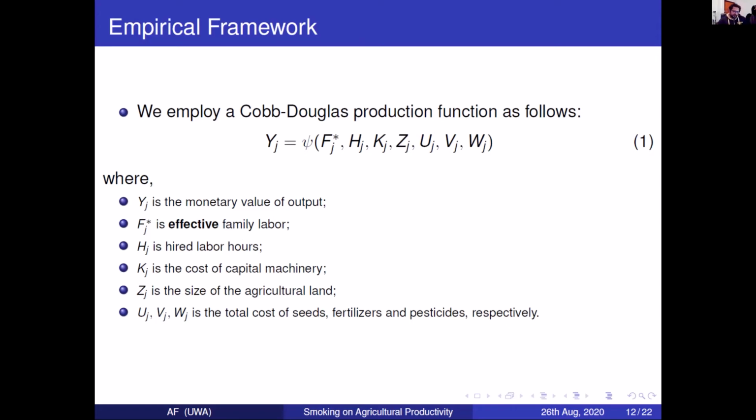We first start off using a Cobb-Douglas production function, which is fairly straightforward. We model it as follows. Y is the monetary value of the output. Fj is the effective family labor. H is the hired labor hours. Kj is the cost of capital. Z is the size of the agricultural land that they're producing on. And U, V, and W are the costs of seeds, fertilizers, and pesticides, respectively.